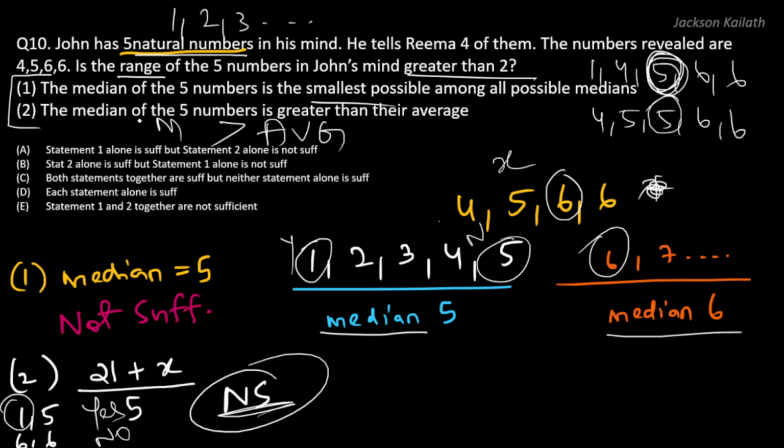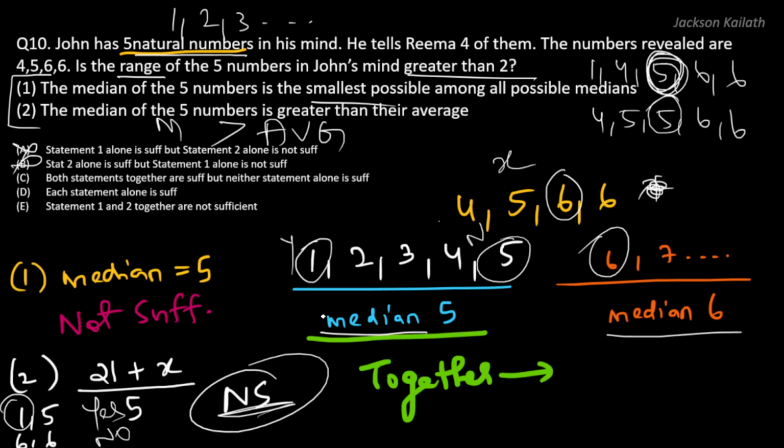All right. So option A and option B are out. Now let's try to take statement 1 and 2 together. Taking statement 1 and 2 together, we know that the median has to be 5. So the 5th number can only be 1, 2, 3, 4 or 5.